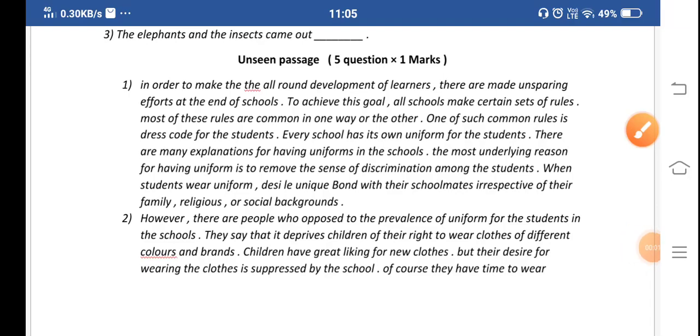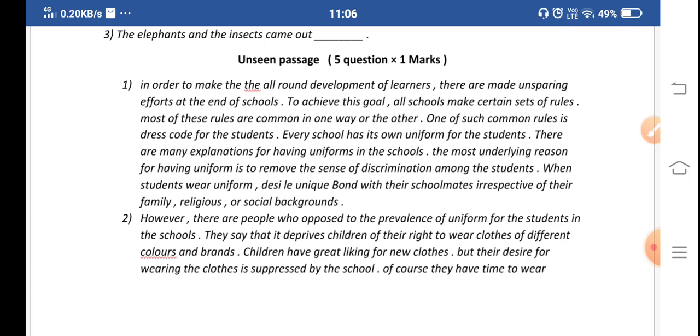Hello students. So today I am teaching you how to solve unseen passages. As you know, in an examination of English, the unseen passage is very important because it carries more weightage. But today I am taking an unseen passage which is smaller and simple. There will be only 5 questions, and those 5 questions will carry 1 mark each.